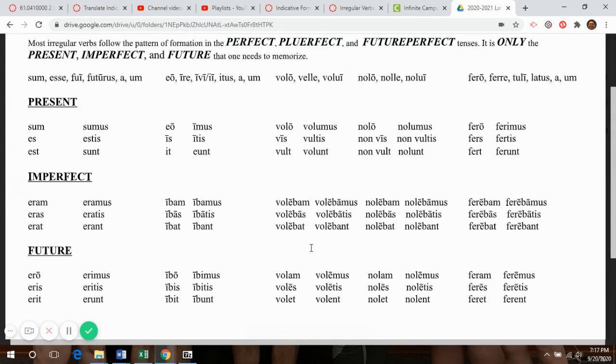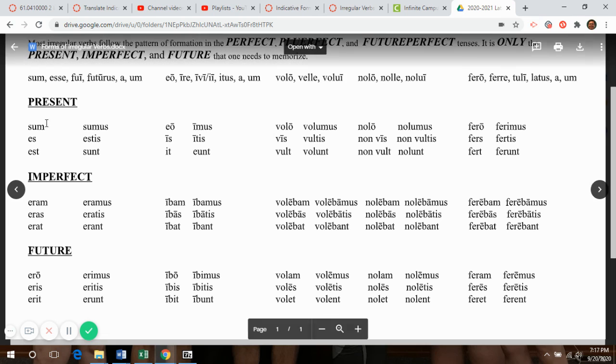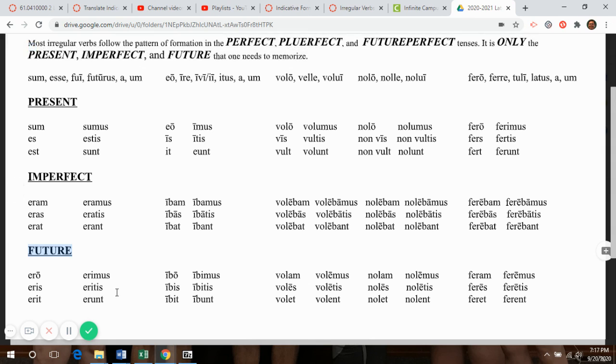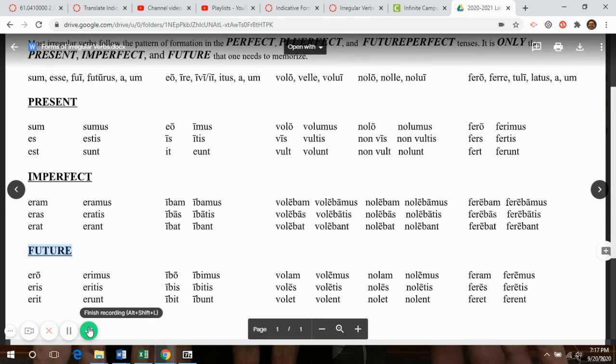So hopefully this video helps you with your memorization of the irregular verbs. Again, the good news is that you only have to memorize them for the present tense, in which they don't follow the pattern or rules, the imperfect tense, where they don't follow the pattern or rules, and the future tense, where they don't follow the pattern or rules as well. So good luck, and hopefully you will do well on the quiz that we have this week for Module 3.